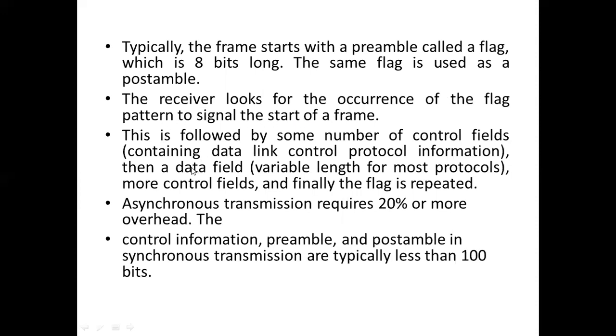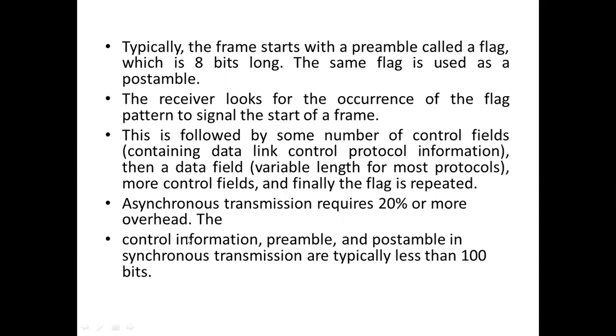Whenever it identifies the first flag, it is taken as the start of the frame. Next follow the control fields, then error fields, then the data fields, and then again the same flag has to occur at the end, which is taken as the end of the frame. So we are adding 8 bits at the starting and ending.